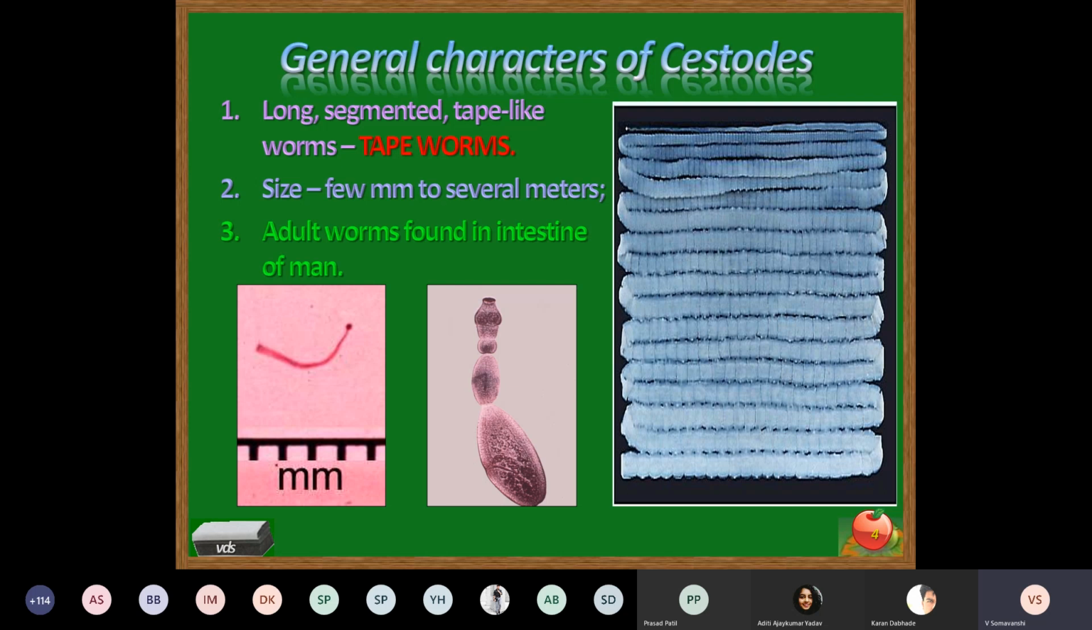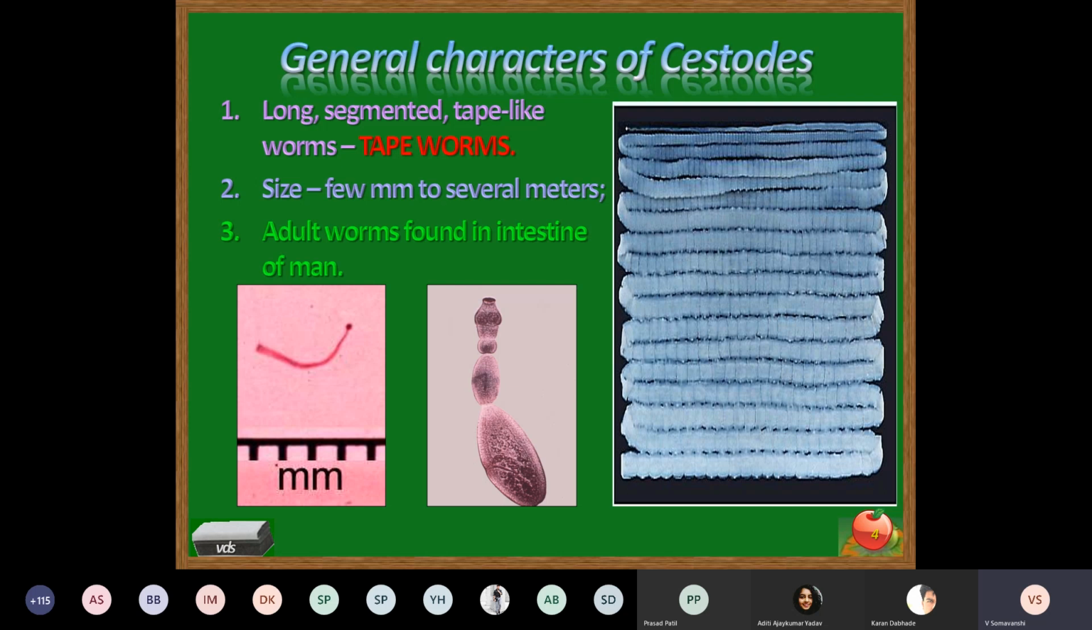Now, we are going to focus our attention on today's topic of cestodes, where we are going to see the general characters of cestodes. These are general characters of all the members. Some of them may be exceptional to these characters, but most of them have these characters. The first important character is they are long worms. The body is segmented, tape-like worms, so commonly called tapeworm.